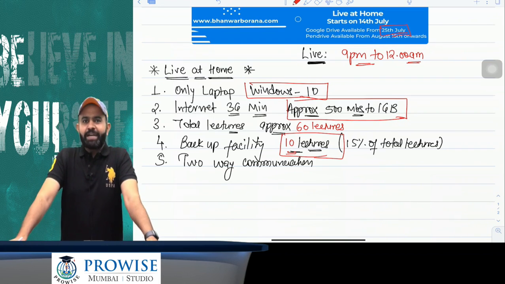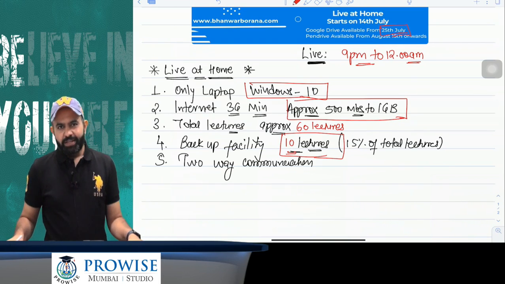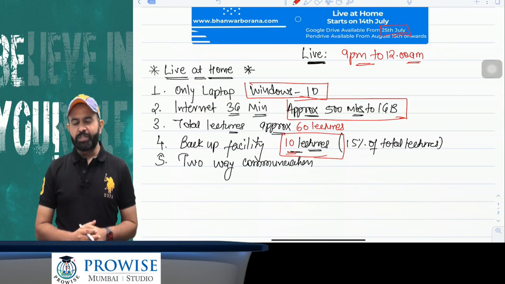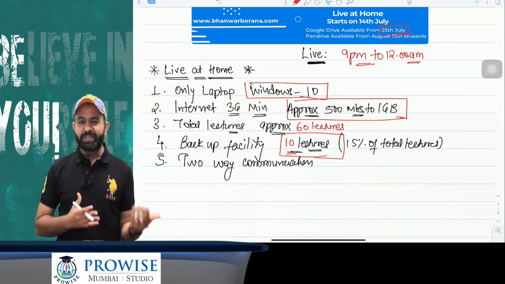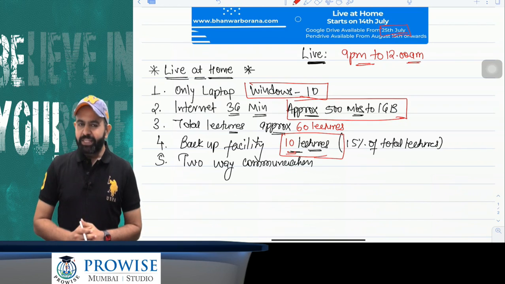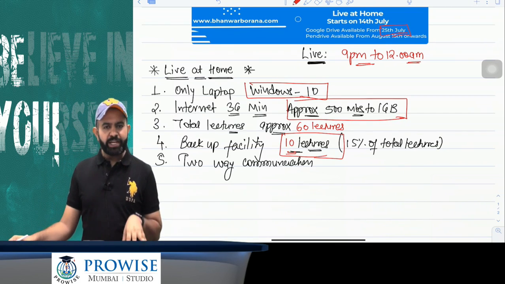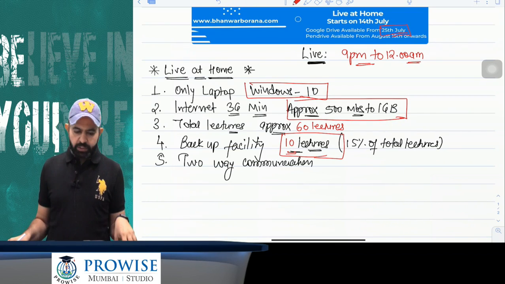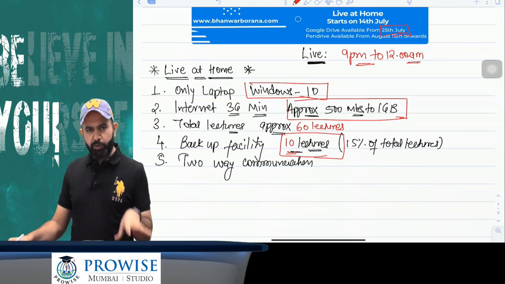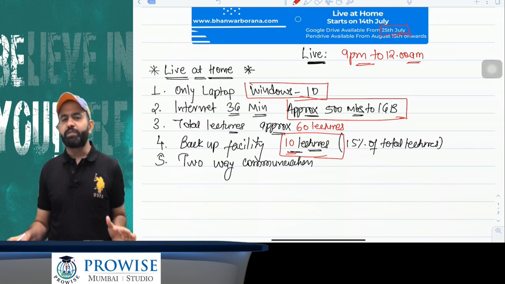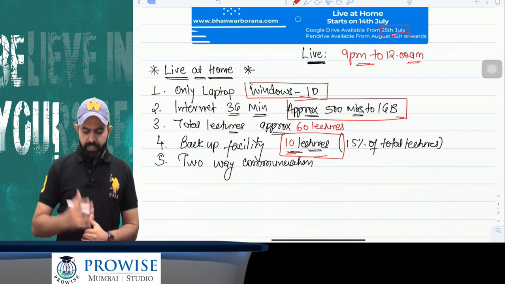Now the next doubt. Many students have some doubt: suppose we miss some lecture, or there is a net issue at our home, or one day we are tired and want to sleep early and don't want to attend the lecture from 9 p.m. to 12 a.m. Is any backup facility available or not? The answer is yes. We are going to provide you 10 lectures as backup, which you can watch anytime at your convenience. It will be approximately 15% of lectures, because 9 lectures come to 15%, but we are going to provide you 10 lectures as backup. So if you miss any lecture, you can attend it in the backup.